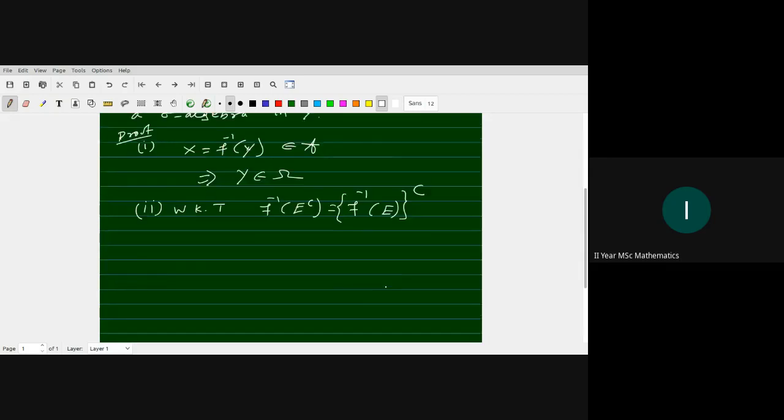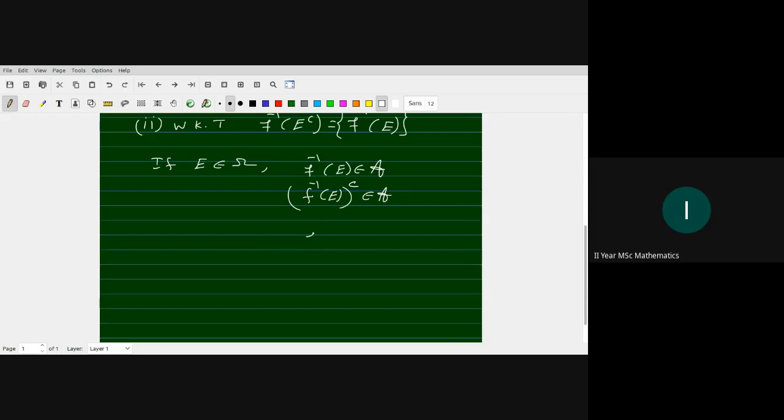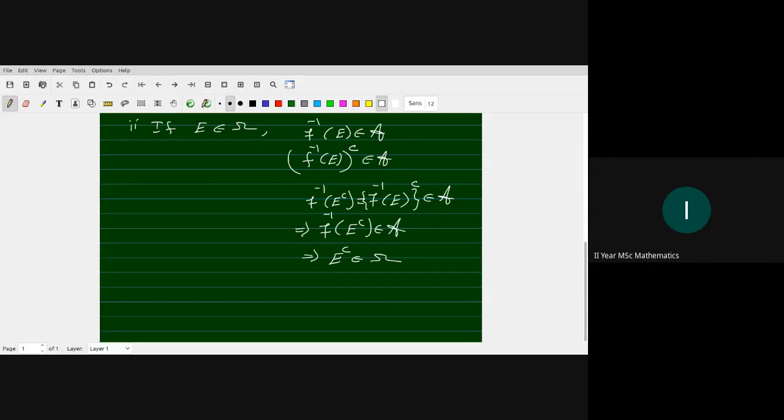We use this property to prove that if E belongs to omega, then E complement belongs to omega. If E is in omega, f inverse of E is in A. If a set is in A, its complement is also in A. By the first property, f inverse of E complement is f inverse of E whole complement, which is in A. So f inverse of E complement belongs to A, and by the definition E complement belongs to omega. This is Roman numeral 2.